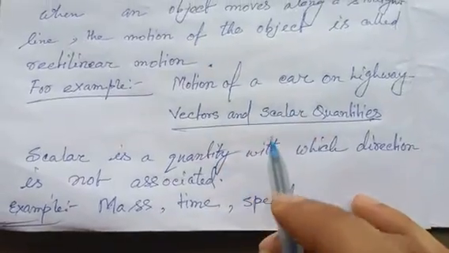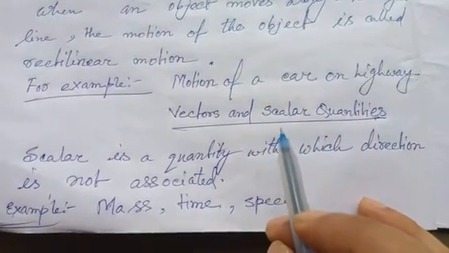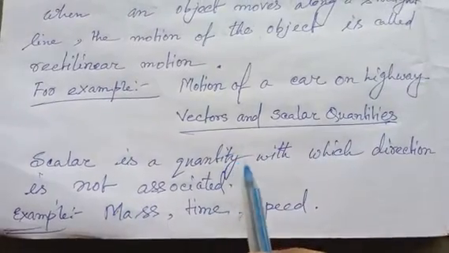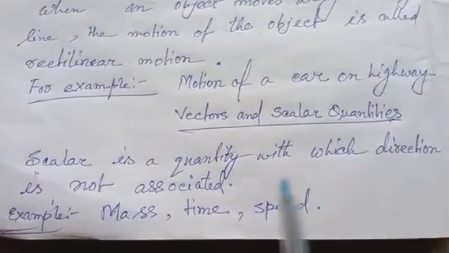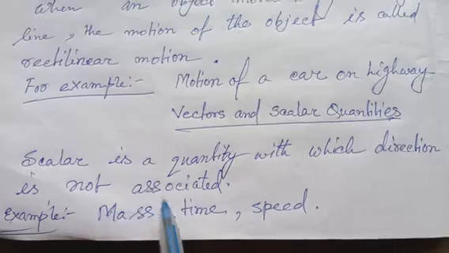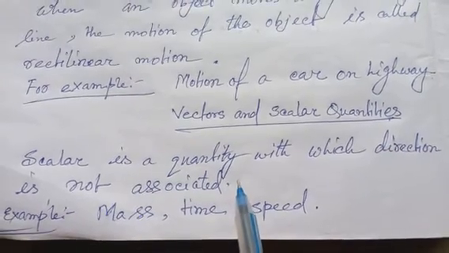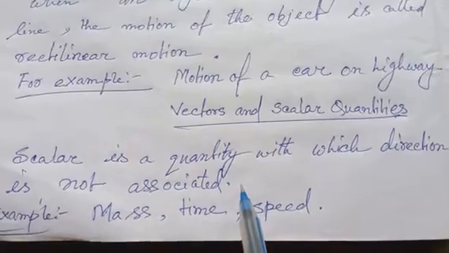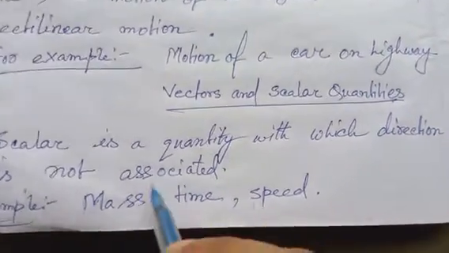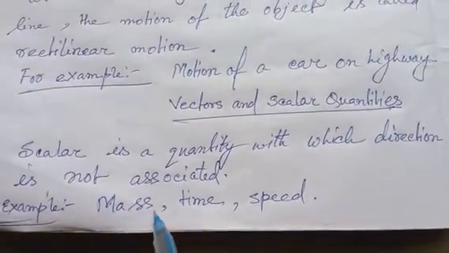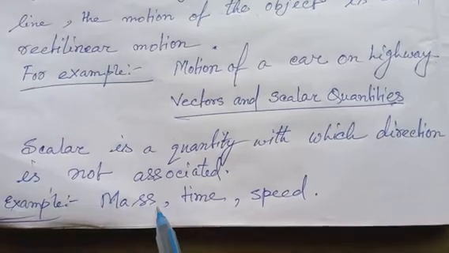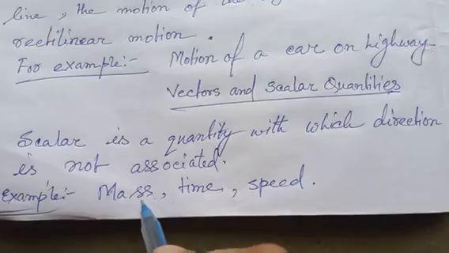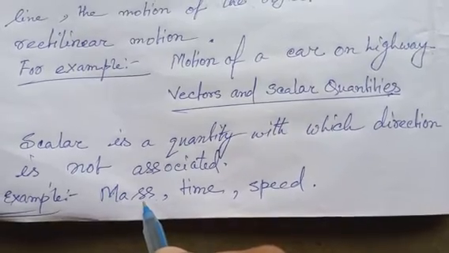Next, vector and scalar quantities. A scalar is a quantity with which direction is not associated, just magnitude is there. Mass has no direction, only magnitude, so mass is a scalar quantity.